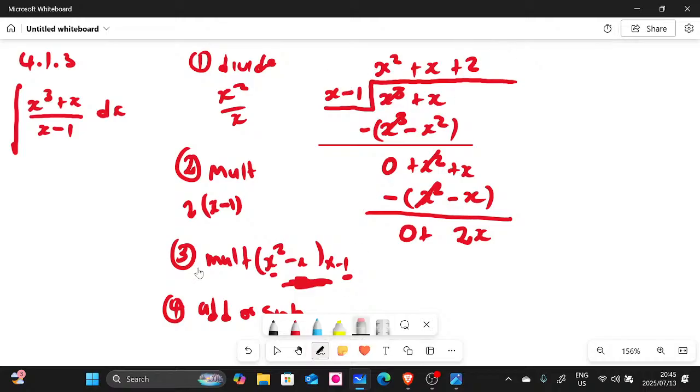I'm teaching you the long division, by the way, so you need to learn it. If you multiply that 2 with everything there, we're going to have 2x, because 2 multiplied by x is 2x, and 2 multiplied by -1 is -2, so minus 2. Then we underline there.